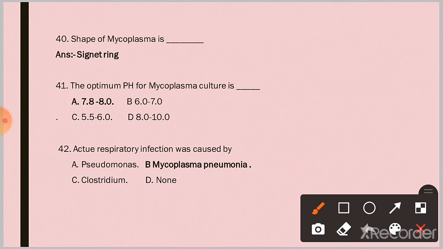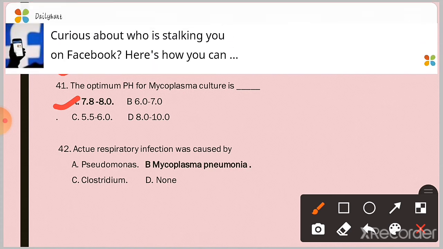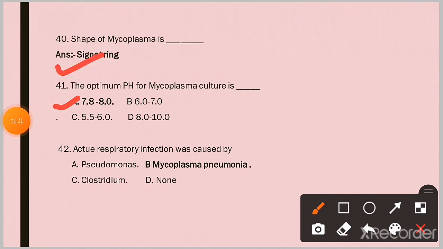Question 40. The shape of mycoplasma is a signet ring. Question 41. The optimum pH for mycoplasma culture is option A, 7.8 to 8.0. Question 42.